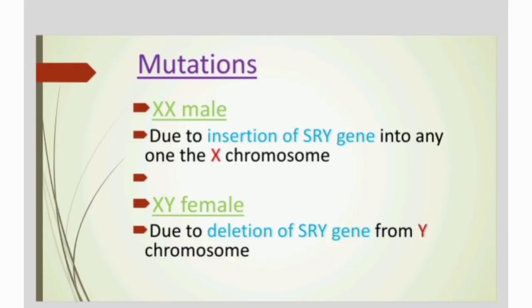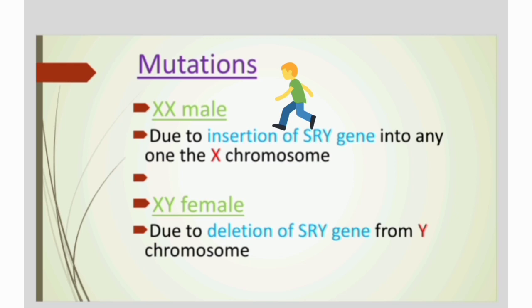Now we are going to switch over to mutational studies. If I say mutation, it means changes, that means the chromosome has some change. That change could be caused by anything. It could be deletion, or inversion, or duplication, or insertion. By undergoing all these processes the chromosome has certain kinds of changes, and all those changes are collectively known as mutations. By means of attaining this mutation we have two types of scenario. One is XX male and the other one is XY female.